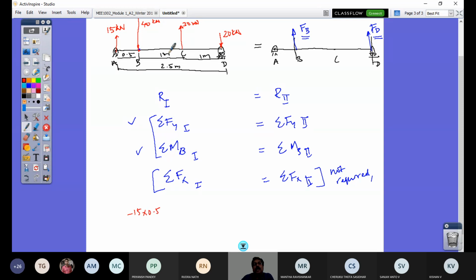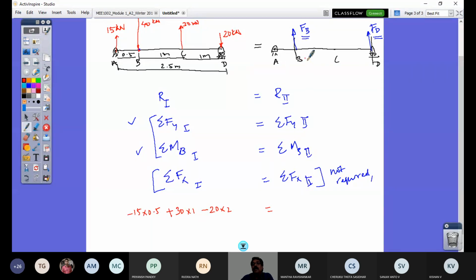And the 30 kilonewton force, with this moment arm, gives a counterclockwise moment, that is 30 into 1. Then minus, because this is a down force and the moment arm is BD, and it would be expected to rotate clockwise. So 20 into 2, that would be equal to here.